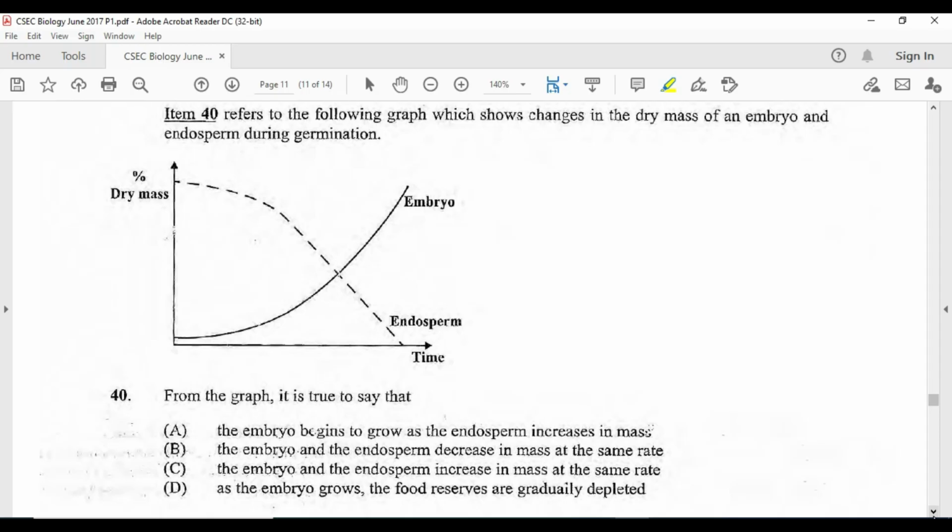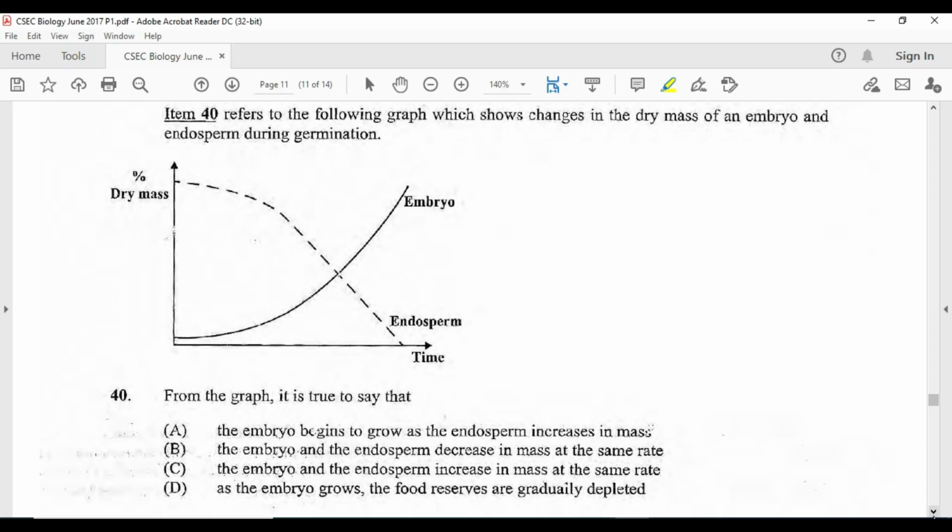Let us look at what the question is asking. We're supposed to identify what is true. The embryo begins to grow as the endosperm increases in mass. The embryo and the endosperm decrease in mass at the same time. That is totally out. The embryo and the endosperm increase in mass at the same time.